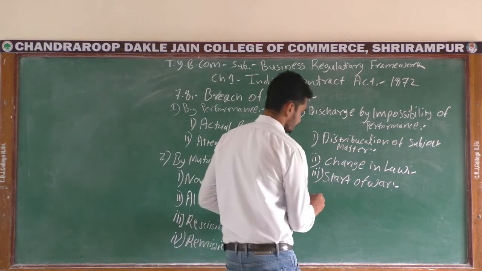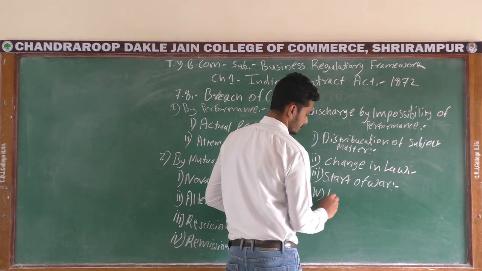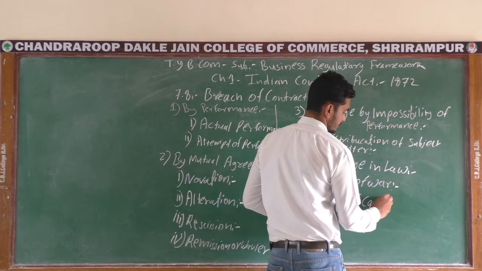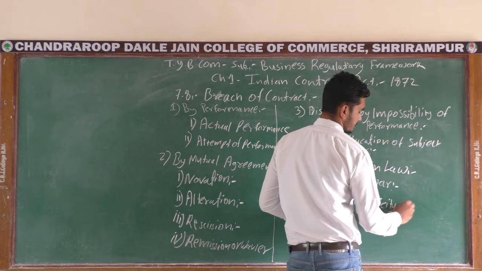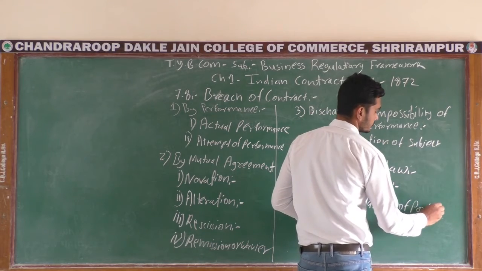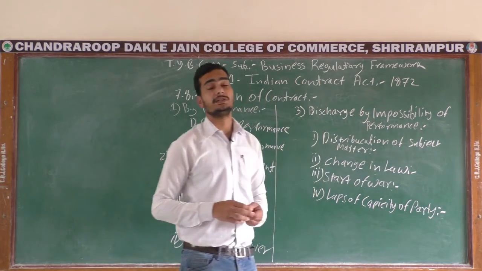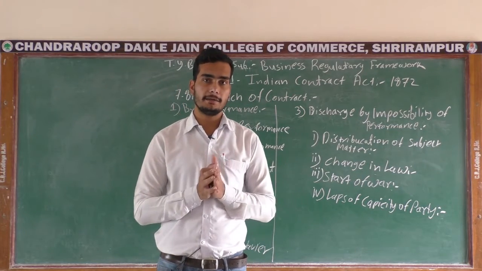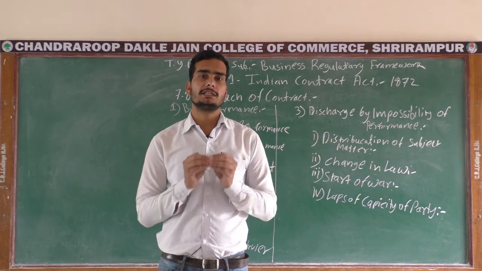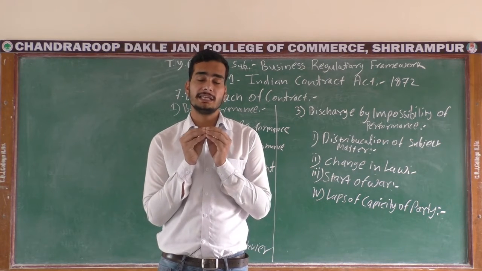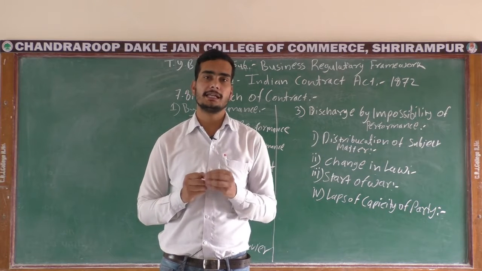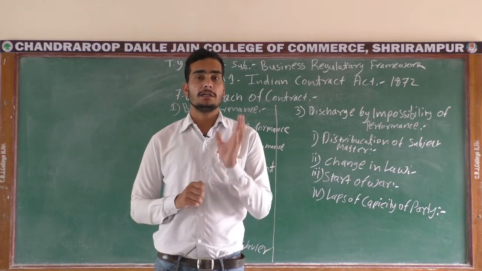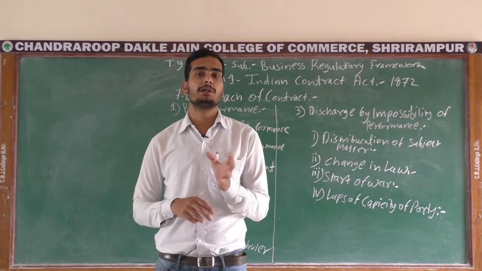Then the fourth point is lapse of the capacity of the party. Whenever we note that there are several types of parties in the contract, but on certain occasions those parties are unable or have lost their capacity to perform that contract. In that sense your contract is considered discharged, because the party who is a member of your contract is unable to perform that contract.